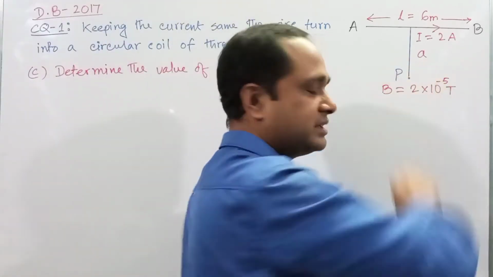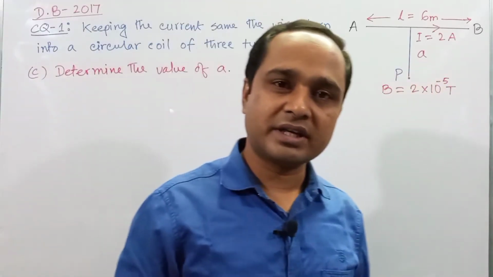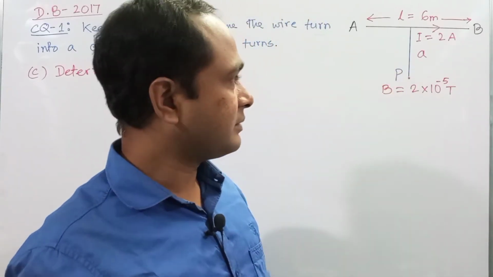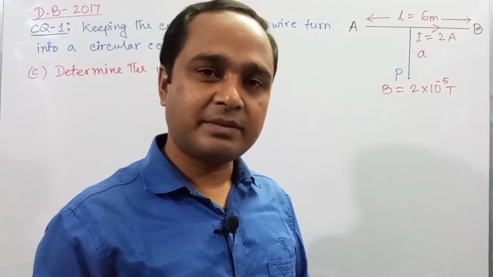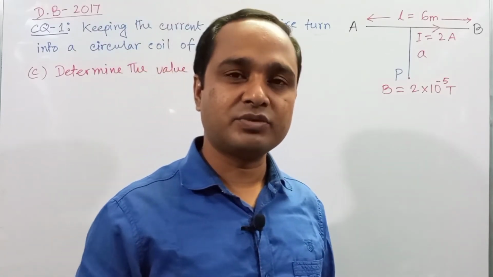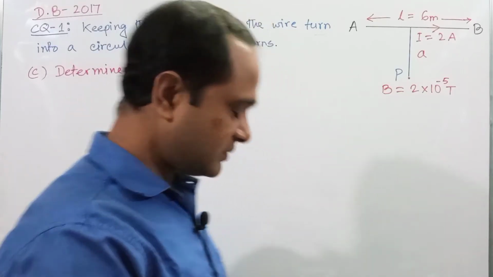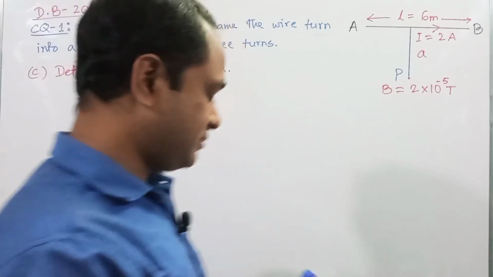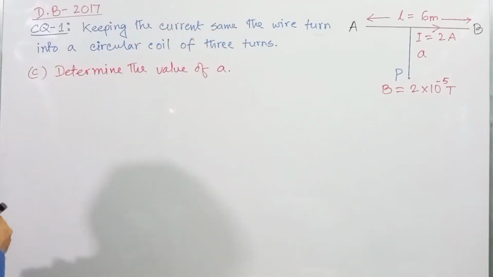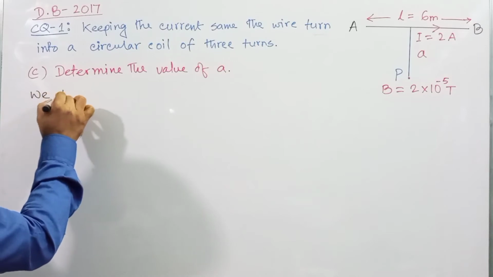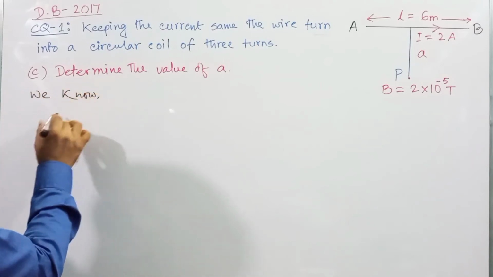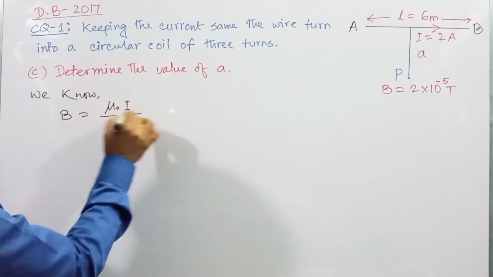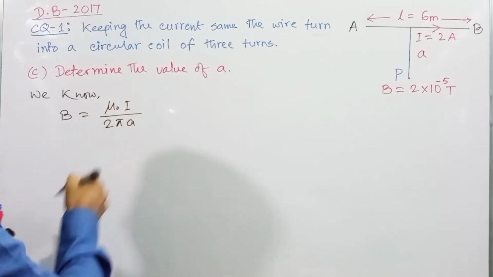Here student, here A indicates the distance of the point at which the magnetic field B is 2 into 10 to the power minus 5, perpendicular distance. A indicates the perpendicular distance of the point. So we have to determine the value of A. So in this case the magnetic field B can be expressed as, we know B is equal to mu naught I divided by 2 pi a, right?